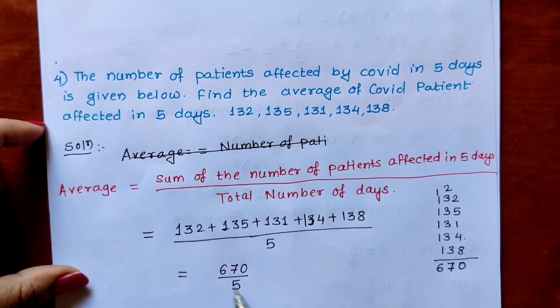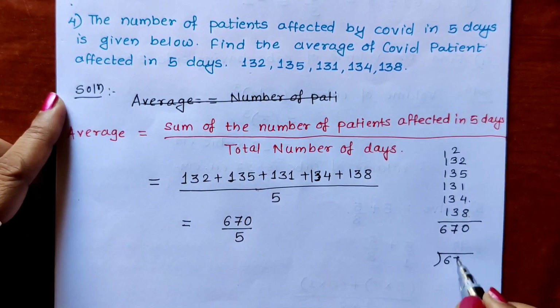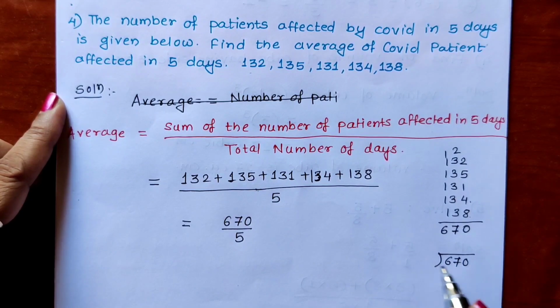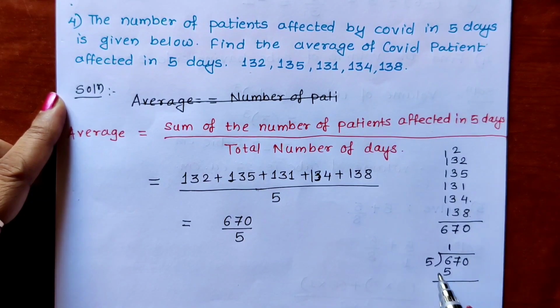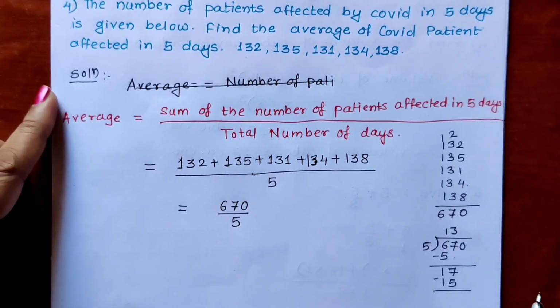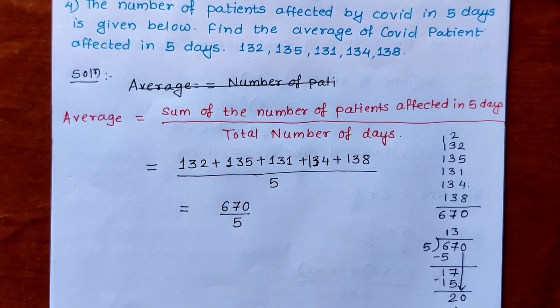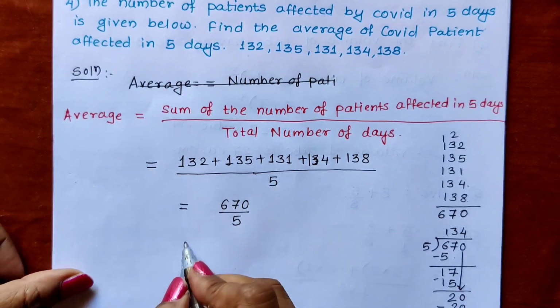670 divided by 5. Now divide 670 by 5. This is the rough work which we are doing here. 5 ones are 5. 6 minus 5 is 1. This 7 we have to write below. 5 threes are 15, correct? 17 minus 15, what is the answer? 2. This 0 we have to bring down. 5 fours are 20. So the answer is 134.